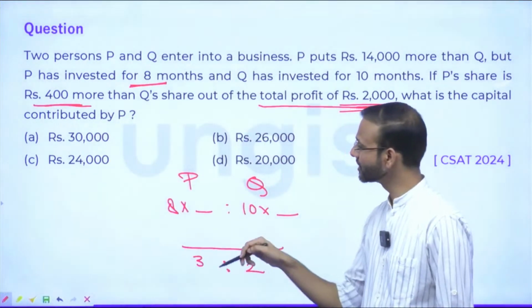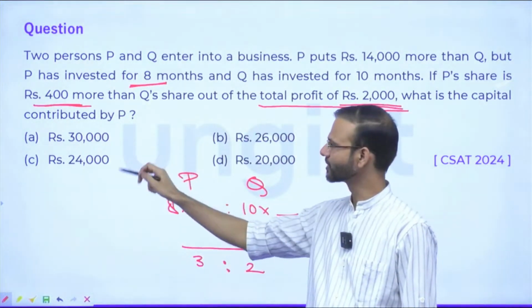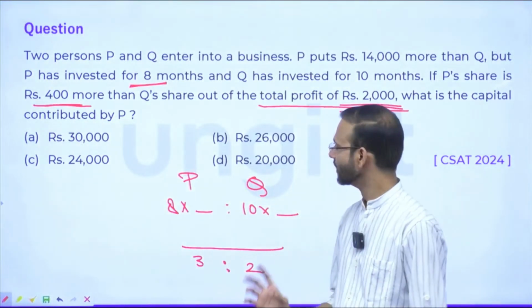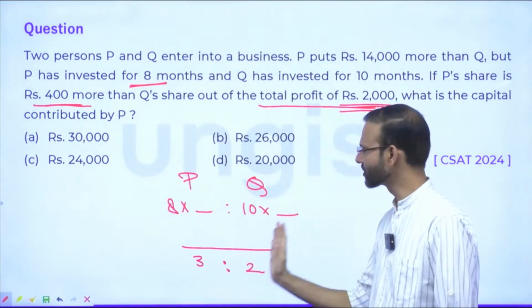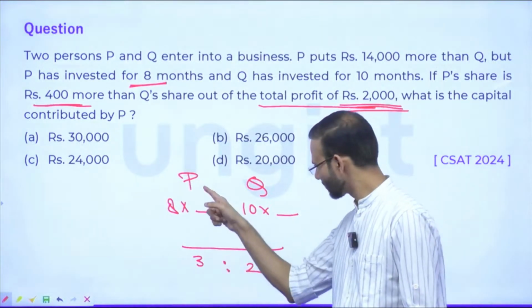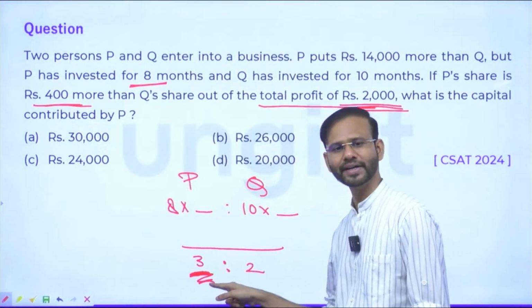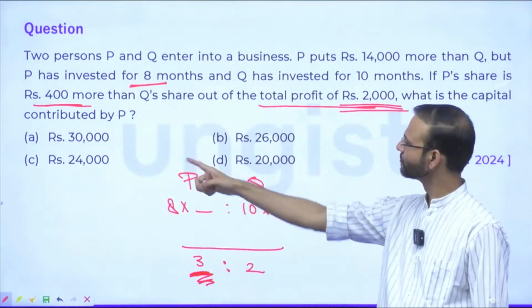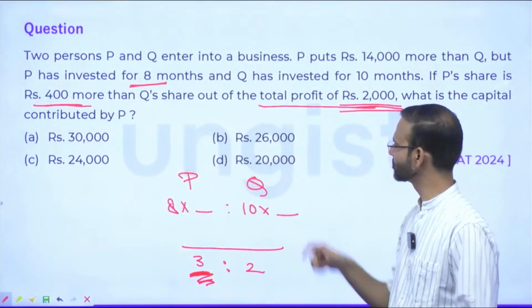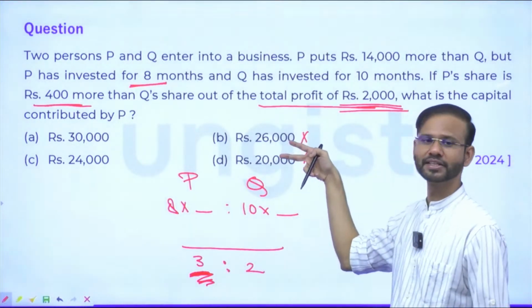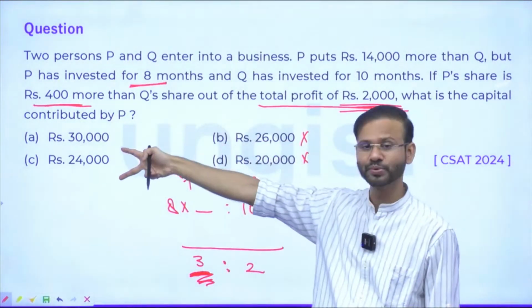So in the examination, I'll prefer to solve this question with the help of the options, right? Okay guys, if I need to solve this question with the options, so here P must be a multiple of 3, right? Among these 4 options, we have 2 multiples of 3. These 2 are not multiples of 3, so I won't be considering these 2 as the answer. I'll be considering these 2 as the answer.